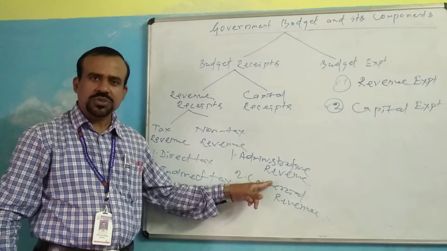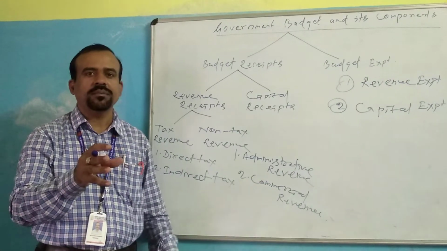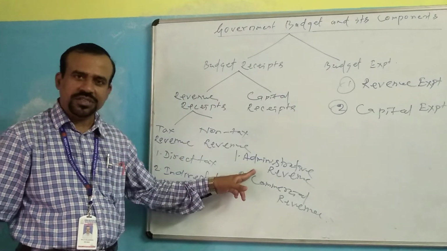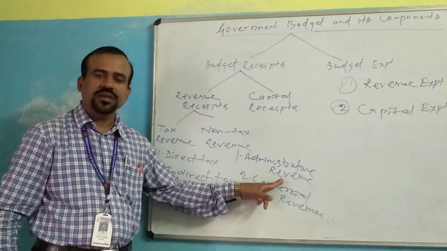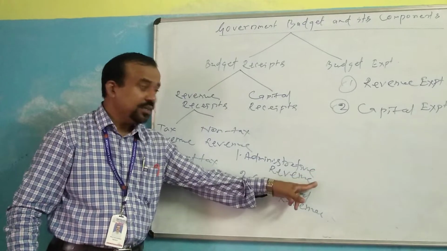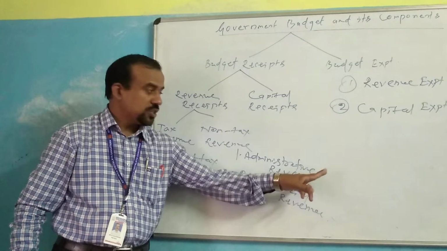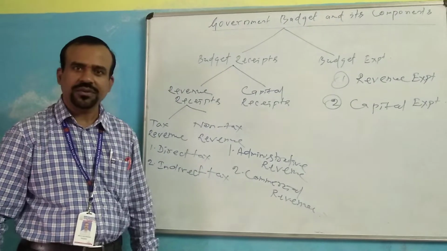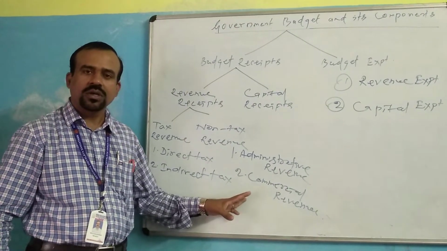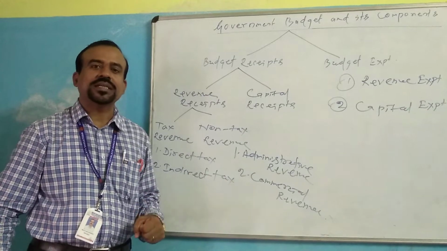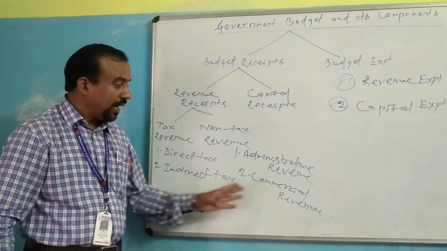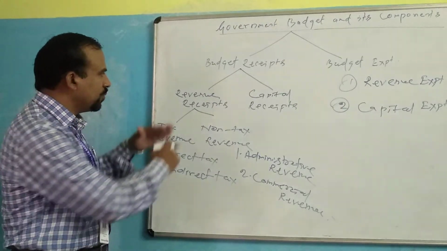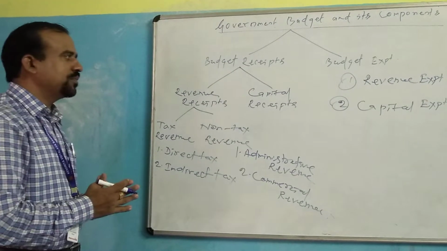Administrative revenue includes income earned by the government through its administration, like fees, license fees, fines, gifts, grants, special assessments, etc. Commercial revenue includes income from public sector undertakings and income from Indian Railways, etc. So this is the part of revenue receipt.